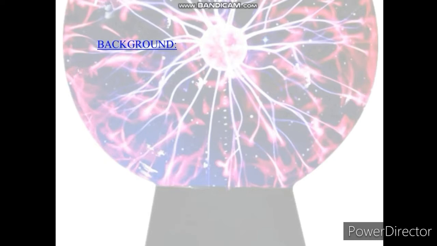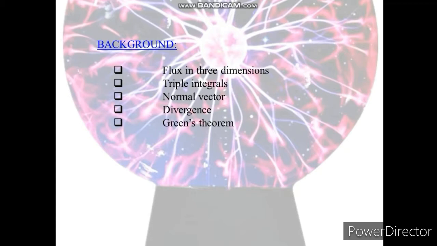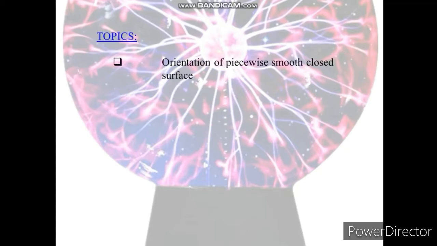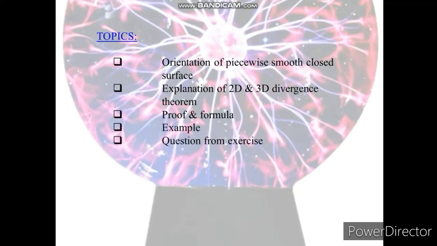Before we start our main topic, we have to discuss flux in 3 dimensions, triple integrals, normal vector, divergence, and the statement of Green's theorem. And then orientation of piecewise smooth closed surface, explanation of 2-dimension and 3-dimension divergence theorem, proof and formula of divergence theorem, example, question from exercise, and then applications, electrostatic and inverse square fields.